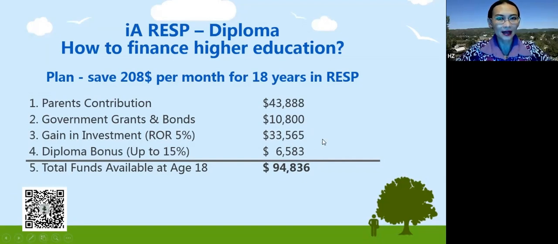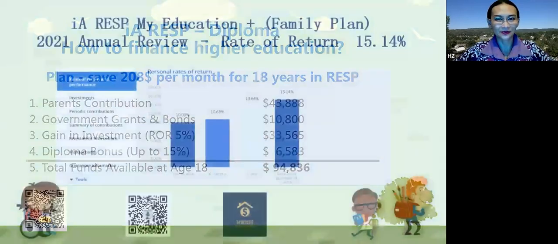So this is the amount we'll add to the child's account over the 18 years. Then the diploma bonus: this company will give the parents a bonus of up to 15% of their contribution. So an extra $6,583 will be like a bonus into this plan. So when this child turns 18, the available funds for education is $94,833, close to $100,000, right? If the investment's doing better, they will have a 6-figure amount available for the 4 years of education.